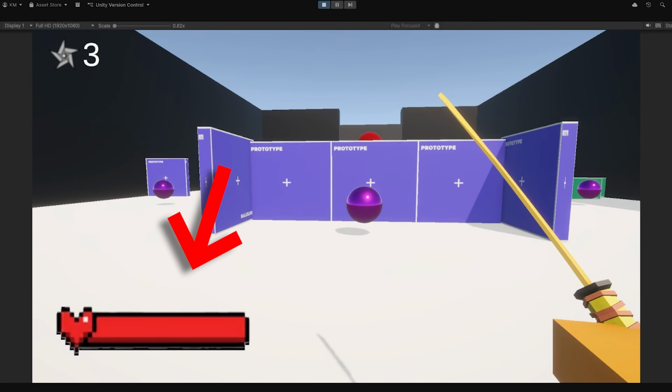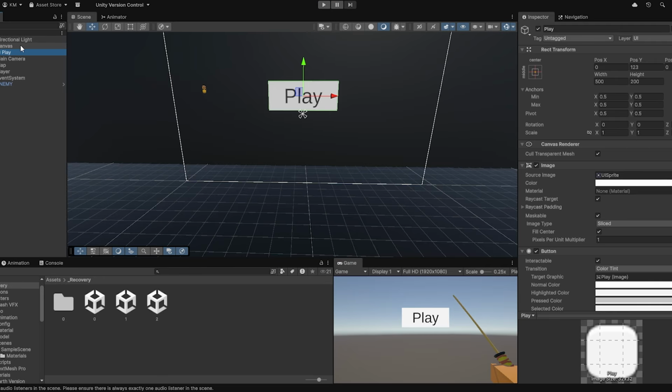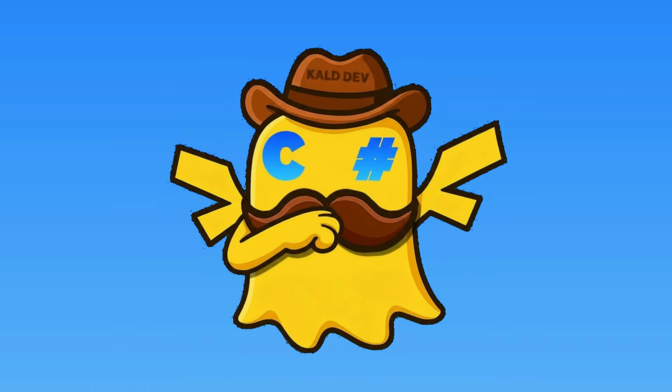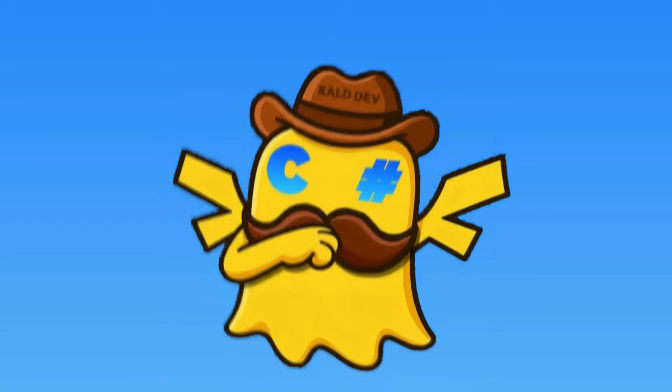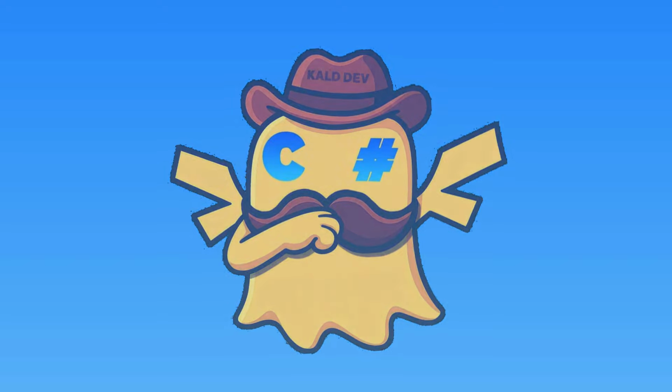I also added a health bar for the player and made a menu that shows up when they first enter the game, and for some reason it only has a play button. And the only way to quit the game is to click. Look, I didn't have time guys, okay? Don't blame me. And now folks, that's it. I've completely finished the game in its time. Let me show you the worst gameplay in the world, okay?